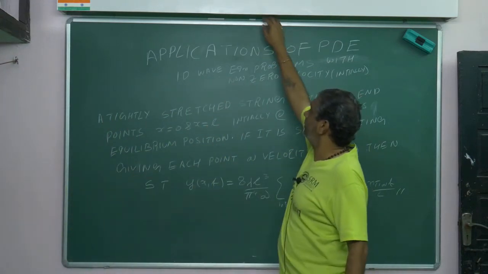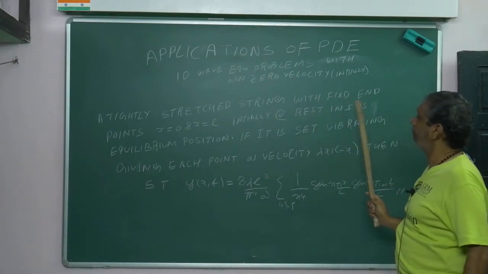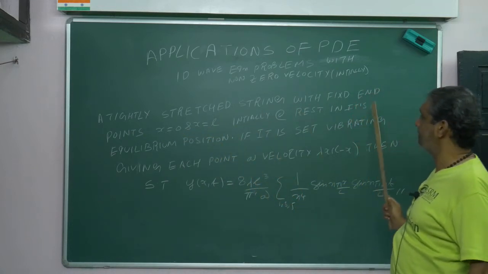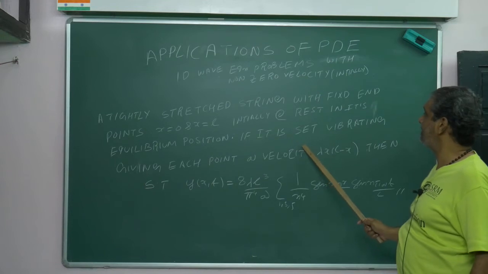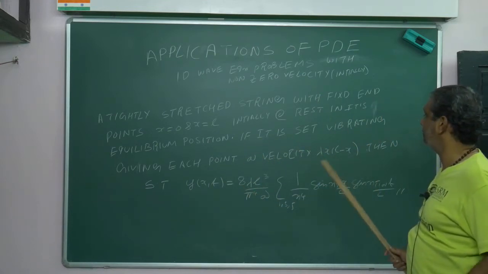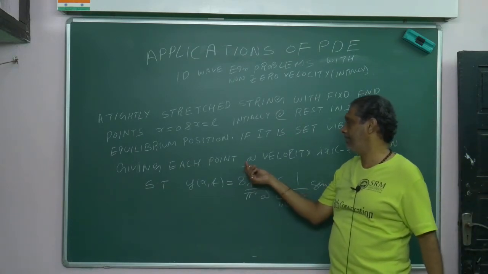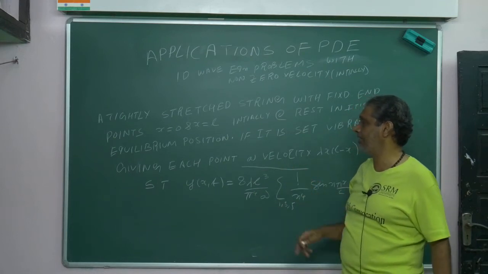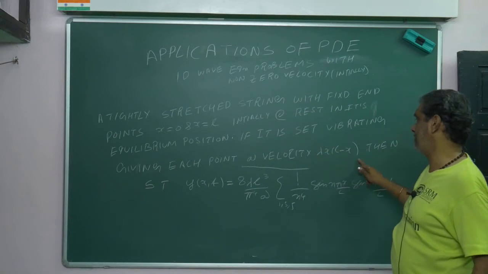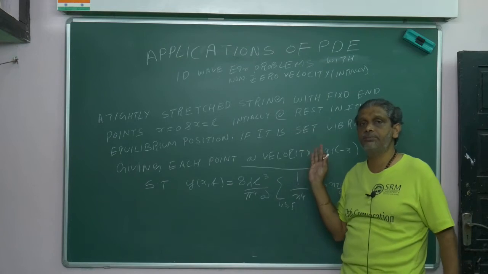Okay, we start the problem. Now we can read the problem. A tightly stretched string with fixed end points x equal to 0, x equal to L, initially at rest in its equilibrium position, is set vibrating by giving each point a velocity lambda x. So this is very important. In the previous problem they gave the displacement; here he is giving each point a velocity lambda x into L minus x. The Fourier series is the same thing, only the conditions differ after applying them when you go for Bn.